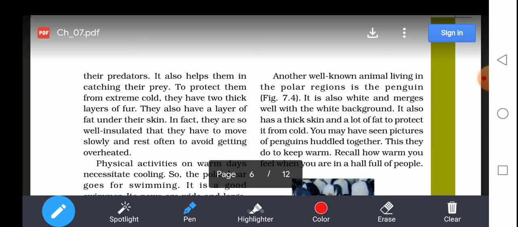When you wear a sweater in the winter season, why do you feel warm? If you wear a thin silk cloth, you will feel cold.